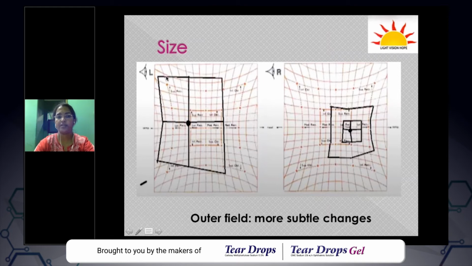But here the examiner is able to plot only one square. So this should be the inner square. The patient has huge overactions here and the examiner is not able to plot the outer square. The outer field is useful for showing more subtle changes. Small paresis, etc., will sometimes not be detected in an inner field plotting, but could easily be picked up in an outer field plotting.